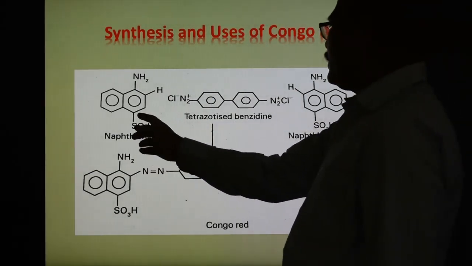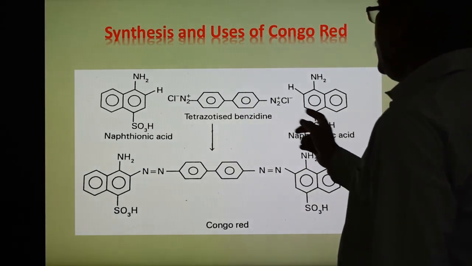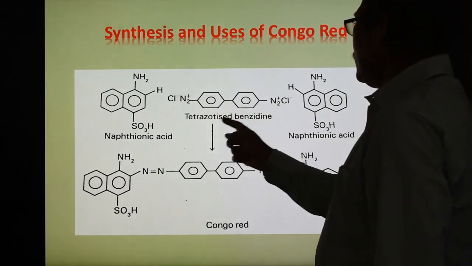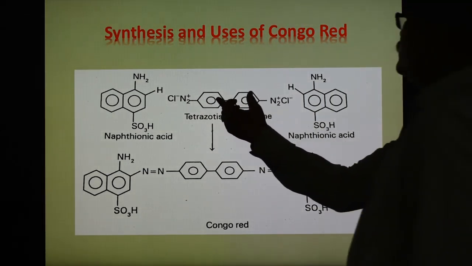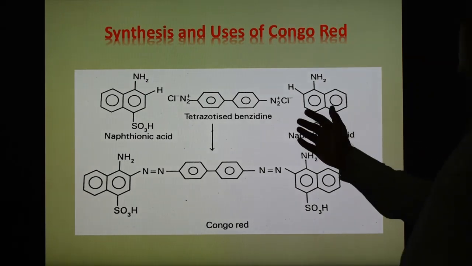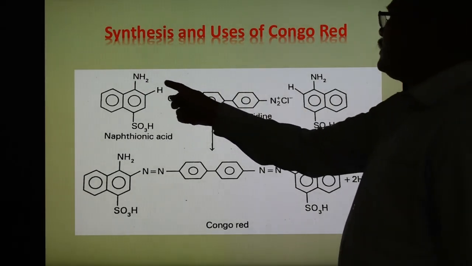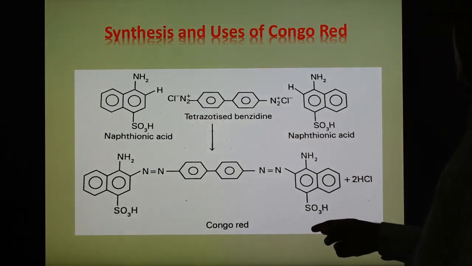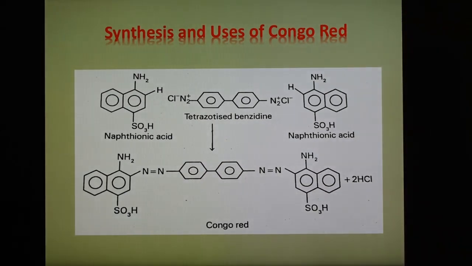So this is the naphthionic acid, 2 molecules of naphthionic acid, and this is the tetraazotized benzidine. This is the azo group, and 2 are there. This is the benzidine. And now see how this HCl and this HCl are removed, 2 molecules of HCl, and this azo group is here and the azo group is joined here, and we get this azo group and this another azo group, and this is the coupling with the diazonium group, and we get the Congo red.